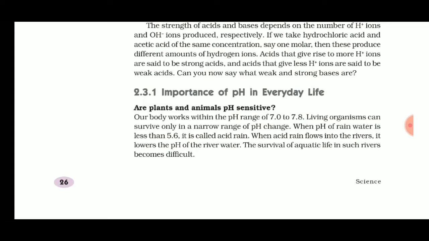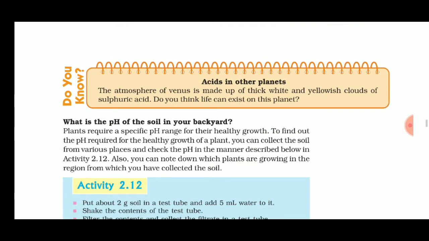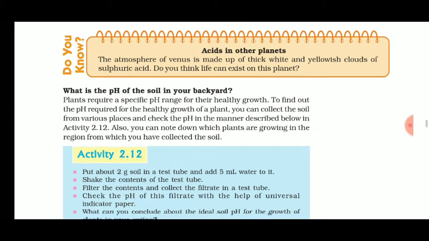So this is an important question. This question may come in the exam and you have to write each and every topic of this, and also you have to write point-wise like this: importance of pH in everyday life. First is plants and animals, sensitivity to pH. Then importance of pH in the soil.